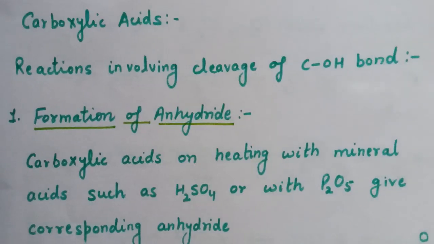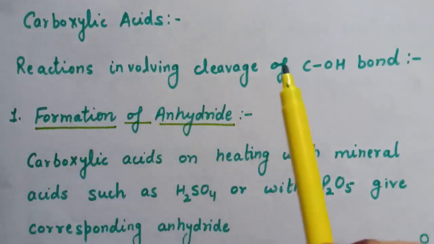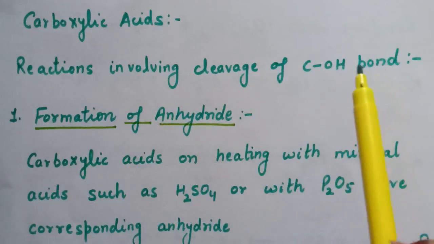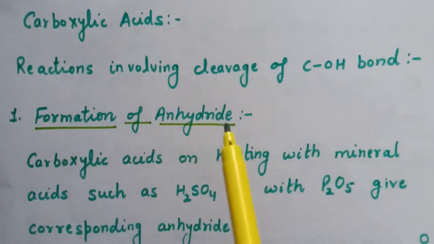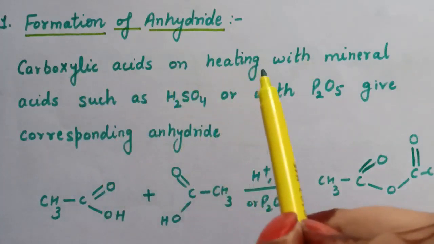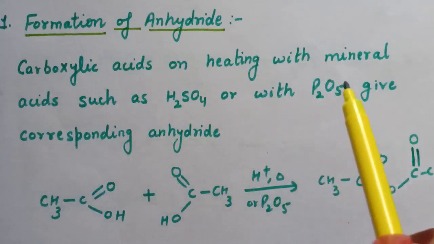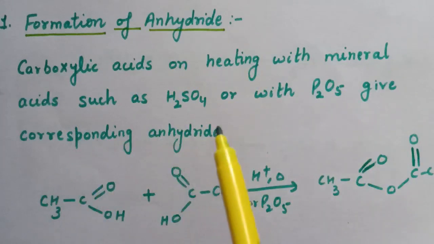In the previous lecture, we were discussing the acidity of carboxylic acids. Now next is reactions involving cleavage of the carbon-OH bond. First is formation of anhydride. Carboxylic acids on heating with mineral acids such as H2SO4 or with P2O5 give the corresponding anhydride.